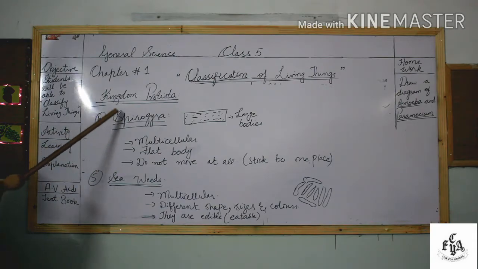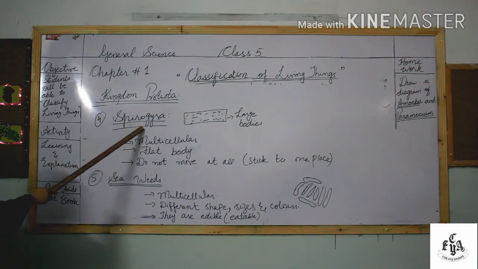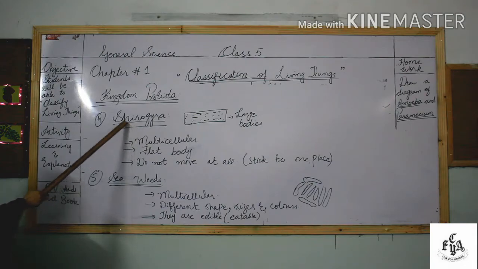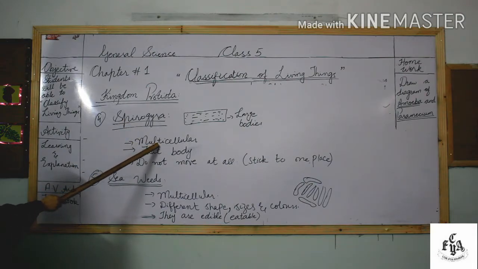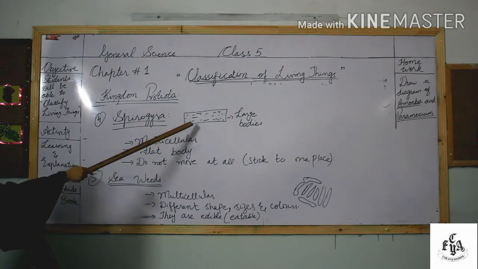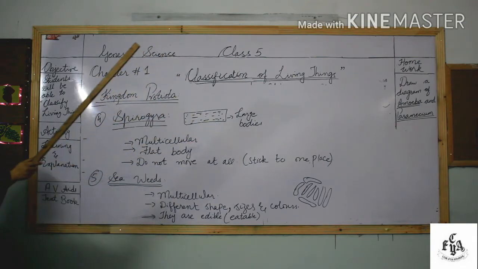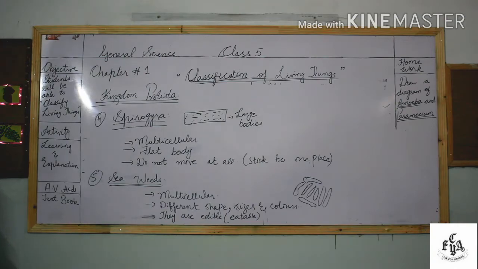These are included in kingdom Protista. Now what are the characteristics of Spirogyra? It is an algae. It is multicellular and has a flat body, and it exists in large flat bodies.